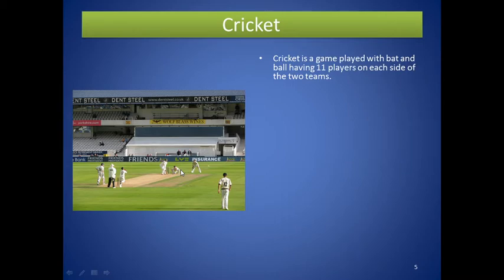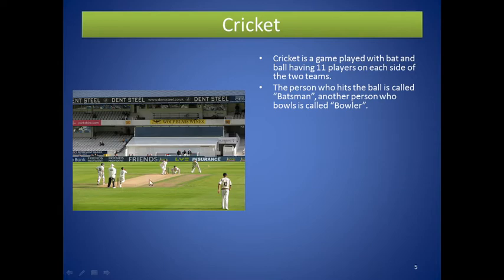Cricket is a game played with bat and ball, having 11 players on each side of the two teams. The person who hits the ball is called a batsman. Here are the two batsmen, 1 and 2. Another person who bowls is called a bowler. Cricket matches are played in a ground having a rectangular clearing in the middle known as the pitch. This is the pitch.